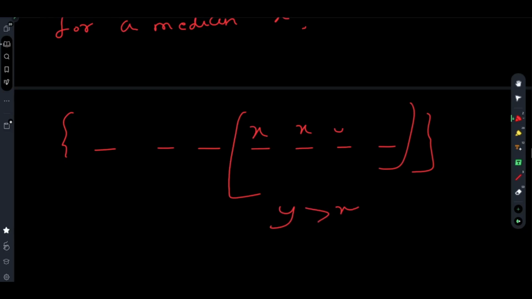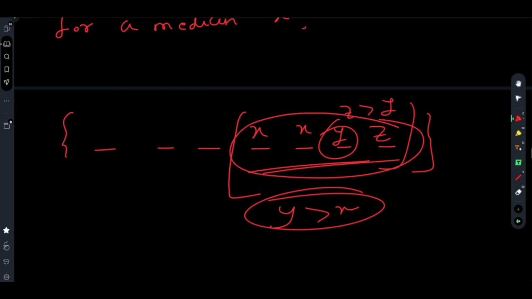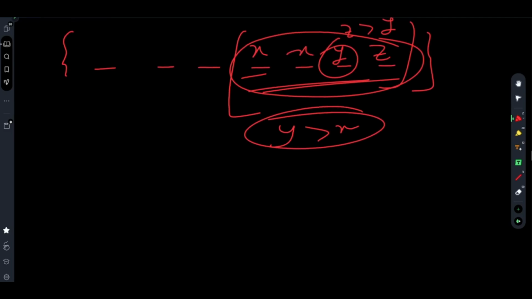If y was the original value in this position and x is less than y, then there is no point, because making the value of y into x would be a decrement, which is not allowed. But if you keep it as y, or as z where z is greater than y, you are maintaining the sorted order, so there is no point of doing an increment. Therefore the increment will only be for these two, or if this value is already x from the beginning, you don't have to do any increment at all.